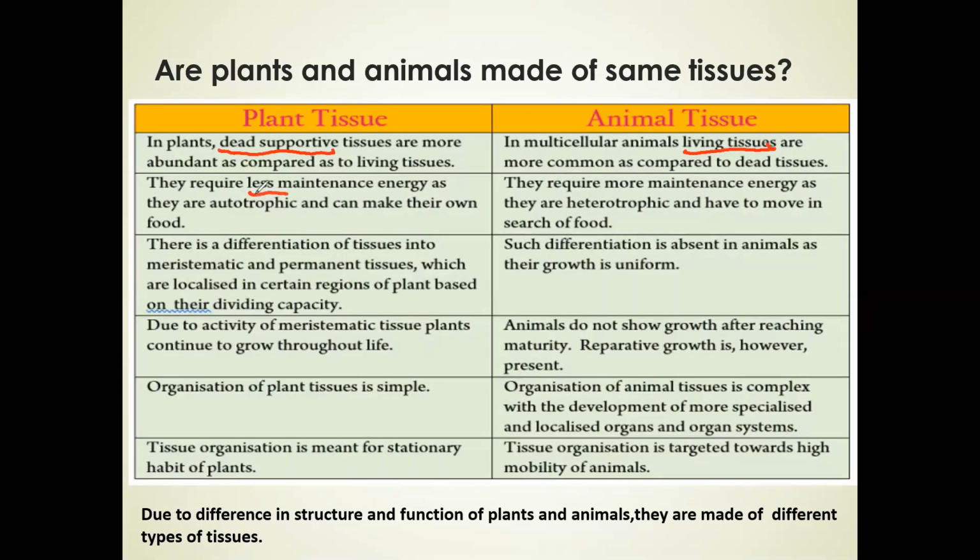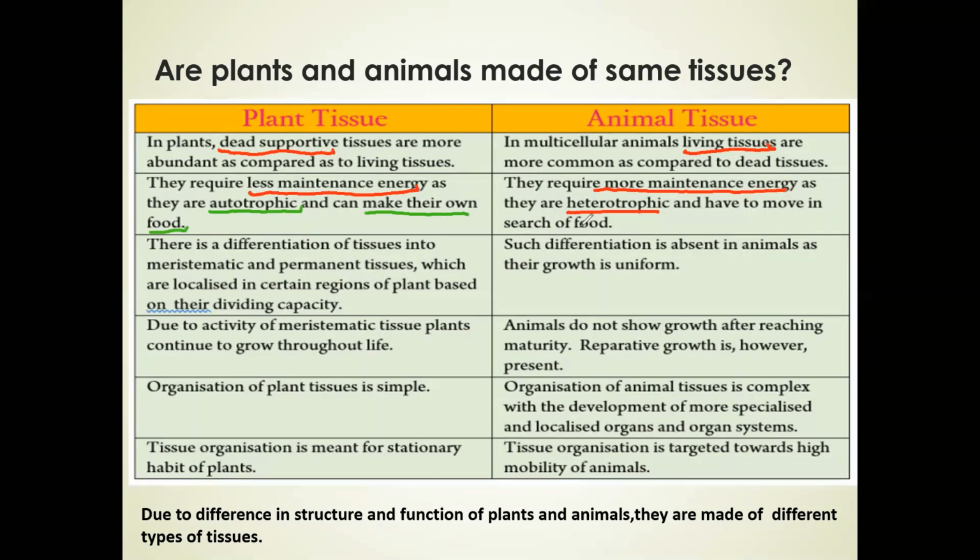Their requirement of energy is less because they are green. That means they are autotrophic. They perform photosynthesis. They make their own food. Whereas in animals, the energy requirement is more because they are heterotrophic in nature and they depend on plants for the food.